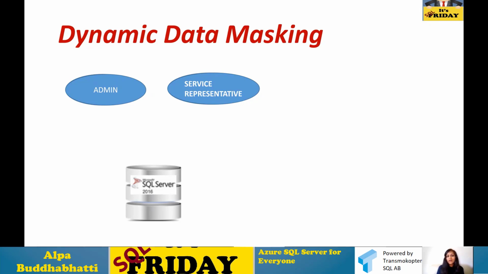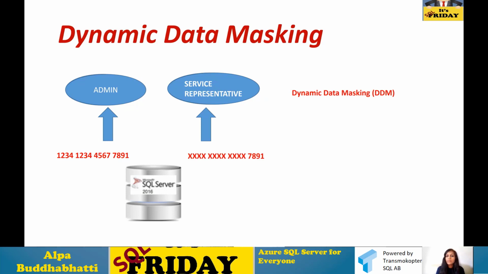Here you can see that my credit card information can be seen by the admin, but I want to stop the service representative or any user other than the admin from seeing it. For that, I need to apply dynamic data masking. After applying it, the service representative or call agent will only see the last digits.